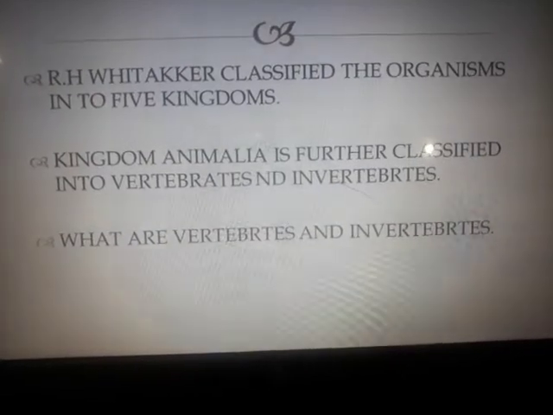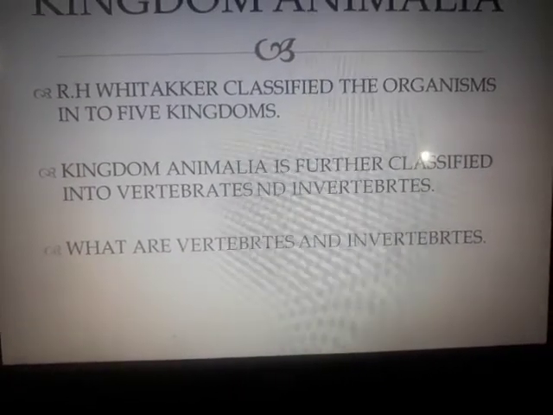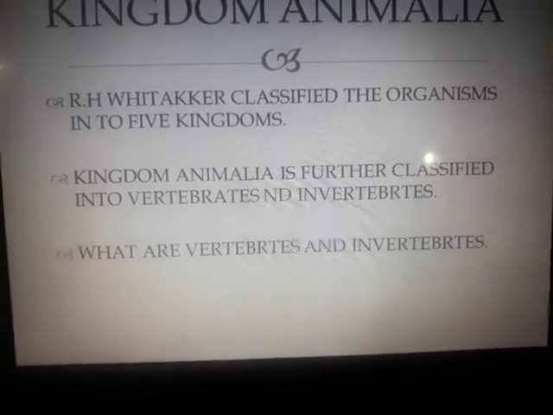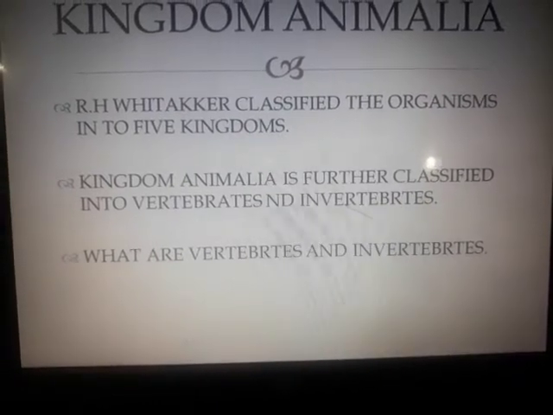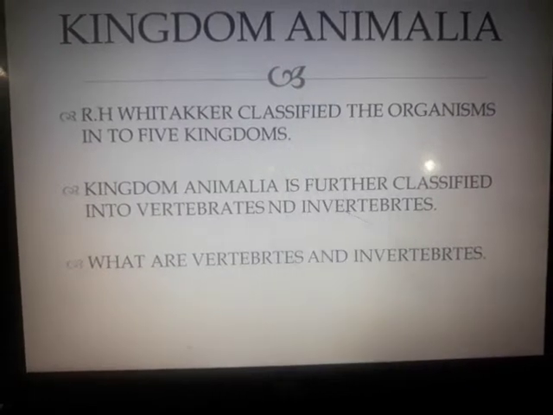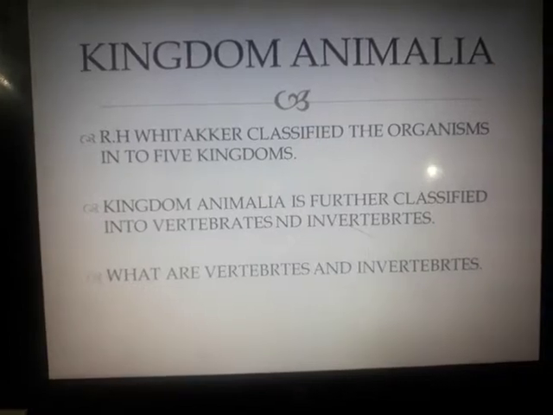vertebrates and invertebrates. Now, what are vertebrates and what are invertebrates according to you? I think it's very simple. You have already studied this. The animals or the organisms which have a vertebral column are going to be vertebrates, and the ones without it are going to be called invertebrates, right? A simple definition for vertebrates and invertebrates.